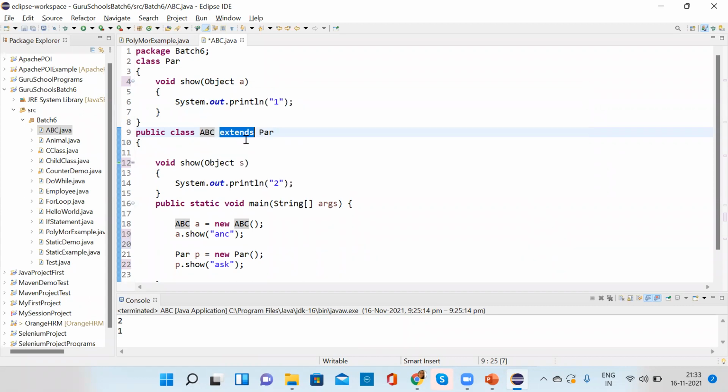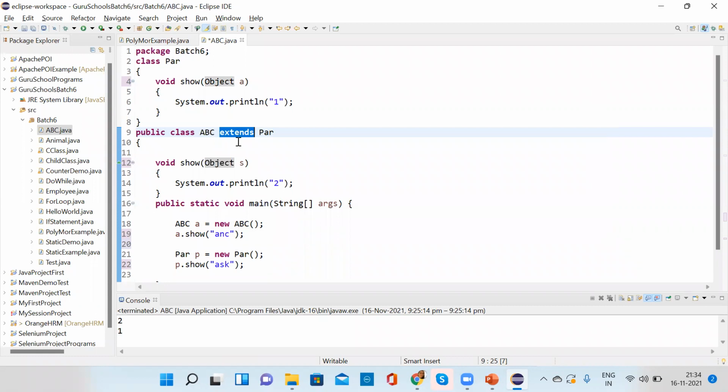That is the requirement. You have four requirements, right? First, it should have the same name. Second, a different class. Third, the arguments should be the same. Fourth is inheritance.